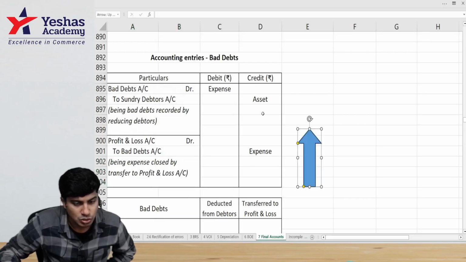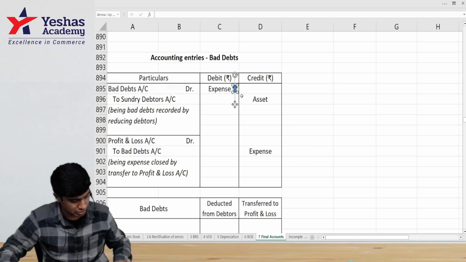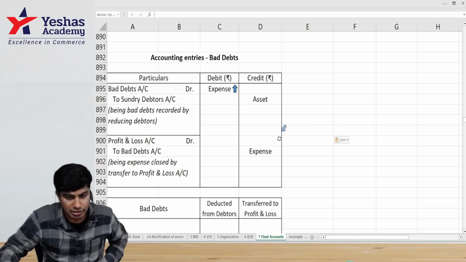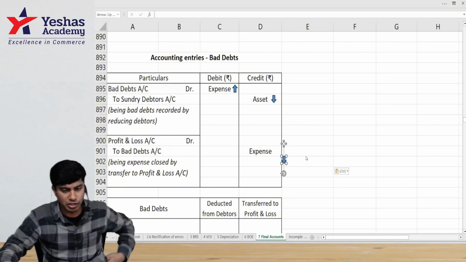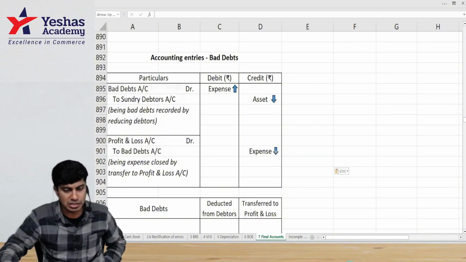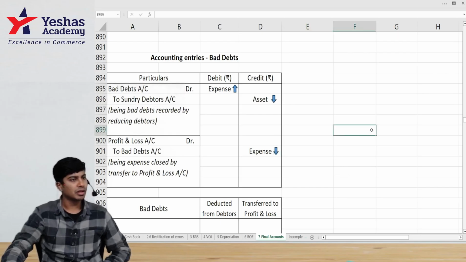Very nice. So this is an expense. Bad debt as an expense is increasing, so I debit it. But bad debt is decreasing the value of our asset, so you will credit it. And when I transfer this bad debt to my P&L, the expense is decreasing, so I credit it. I hope you all understood this entry.